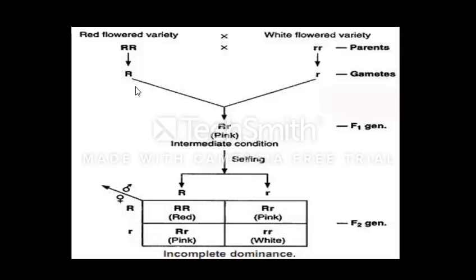Let us see the picture. When the red flowered variety, which is RR dominant, is crossed with white, which is rr recessive homozygous, it gave Rr in F1 generation, which is pink color. After selfing this, it gave RR which was red, these two Rr were pink, and this rr was white. So an intermediate phenotype was formed between the two.